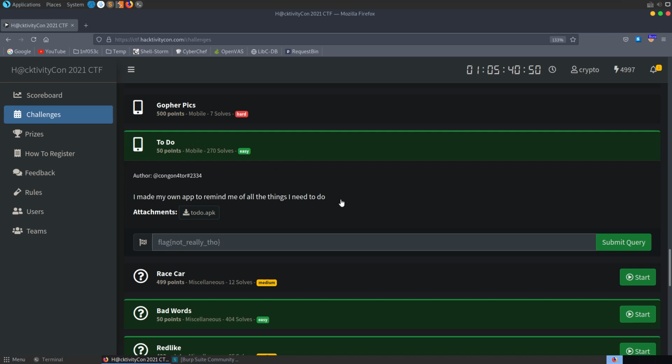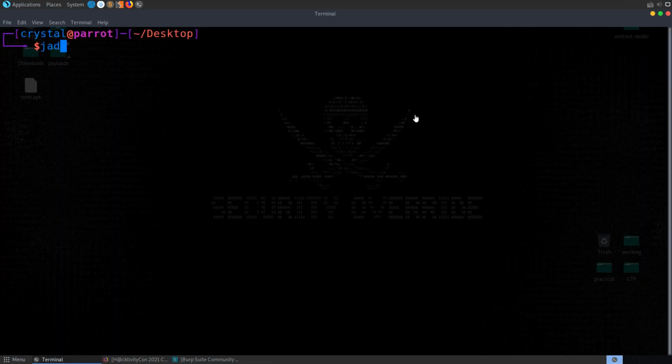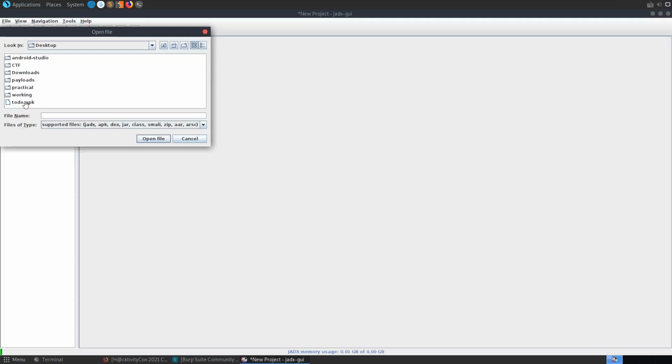It's a mobile challenge, and the description says, I made my own app to remind me of the things I need to do. And we have this todo.apk file to download, so I've downloaded that already. I'm going to open this up with JADX GUI, which will allow us to decompile the code basically.